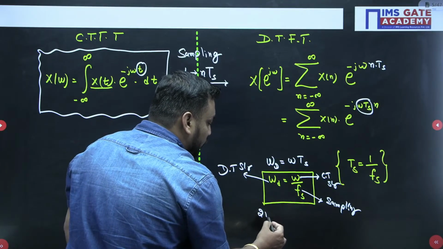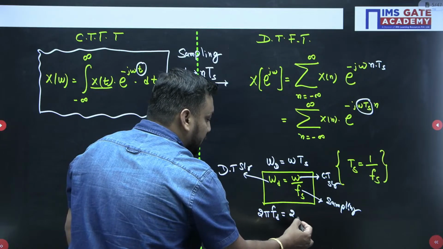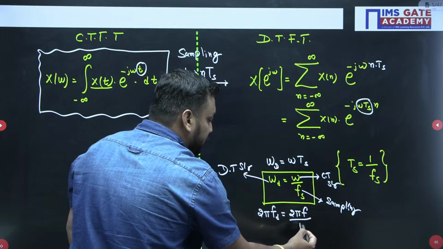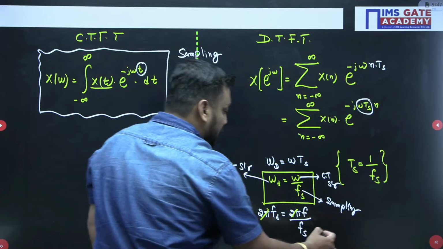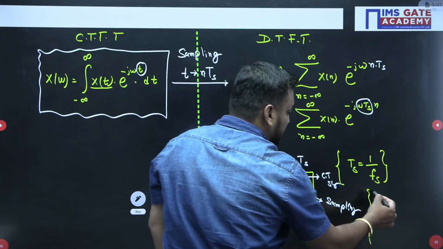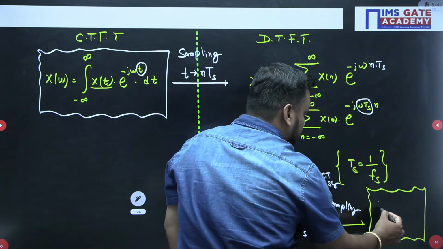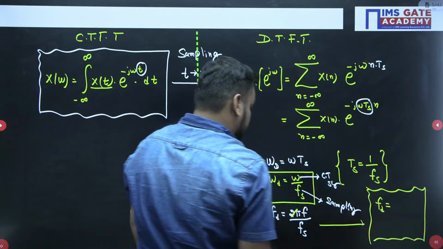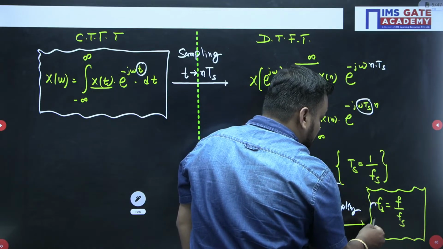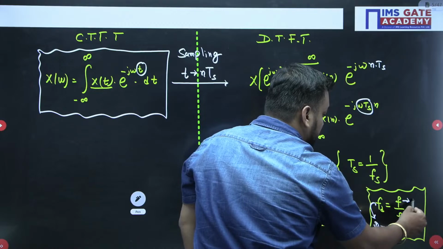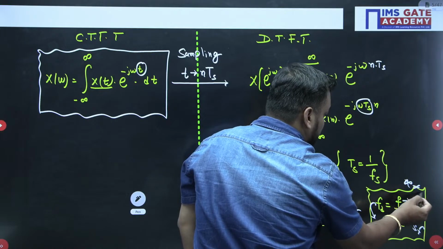I can write it in the form of hertz also. ωd is nothing but 2π fd, and I can write here 2π f upon fs. Don't you think this 2π gets canceled out? So the final expression that you get here is of course important, and I am keeping it in a box. fd, the discrete time frequency in hertz, is equal to f upon fs. Here fd is the discrete time signal frequency, f is the continuous time frequency, and fs is the sampling frequency. A very important result.